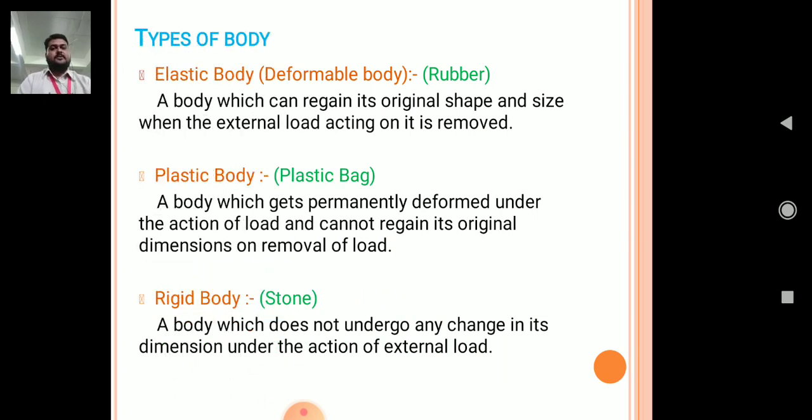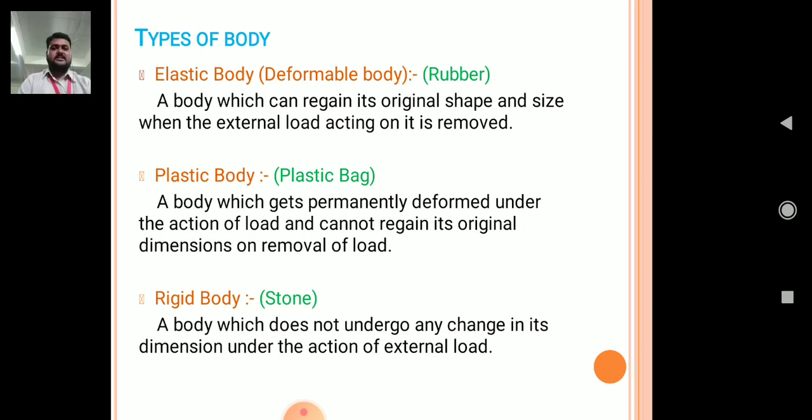Next, types of body. There are three types of body: elastic body, plastic body, and rigid body. What is an elastic body? When the body can regain its original shape and size even after the removal of external load, then that body is said to be an elastic body. Its example is rubber. As you know, when force is applied on rubber, its size and shape change. But when force is removed, rubber again regains its original shape and size. It means that rubber is an elastic body.